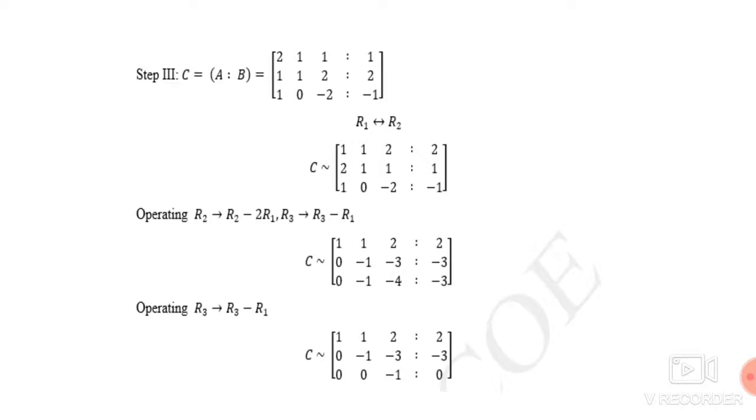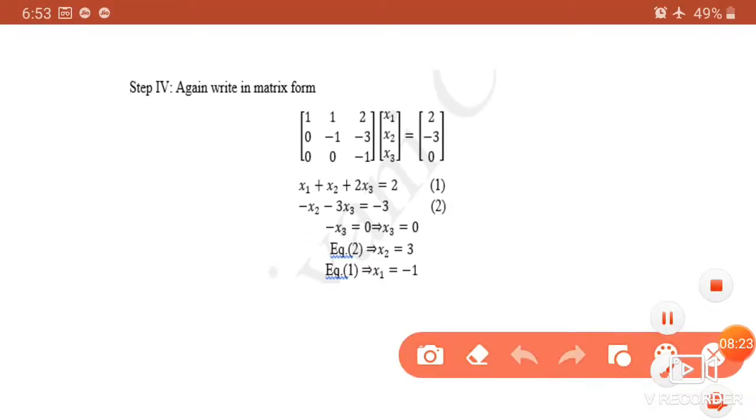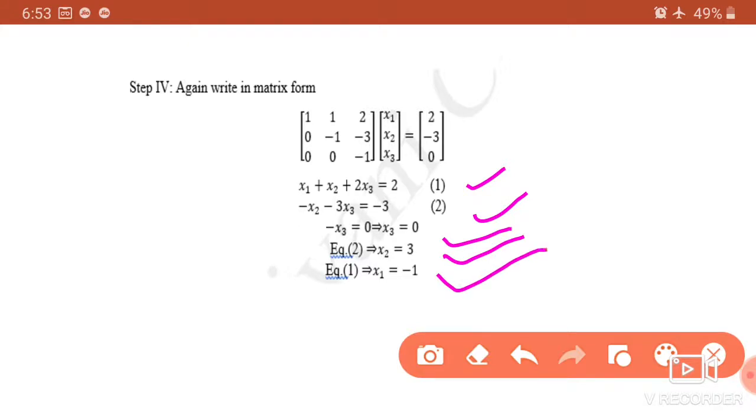Now again write the system in Ax is equal to B form. So Ax is equal to y. It is 1, 1, 2, 0, minus 1, 0, minus 1, minus 3, 0, 0, minus 1, and it is 2, minus 3, 0. Now first equation is x1 plus x2 plus 2x3 is equal to 2. Then x2 minus 3x3 is equal to minus 3. And last equation is minus x3 is equal to 0. Substitute minus x3 is equal to 0 in the previous equation. You will get x2 value which is equal to 3 and x1 value which is equal to minus 1.